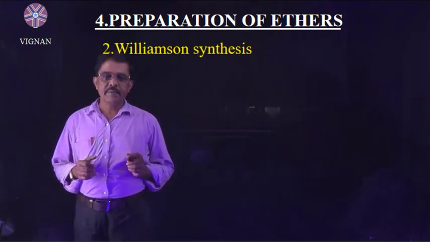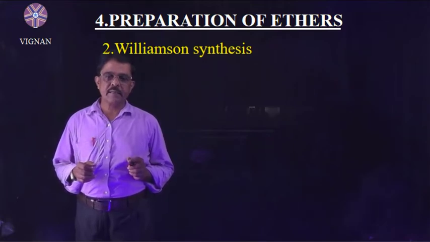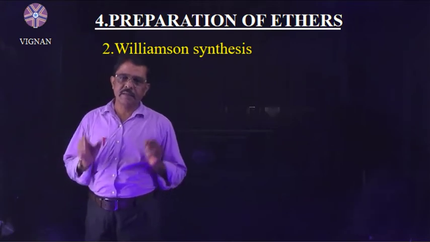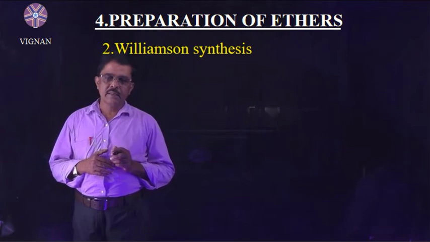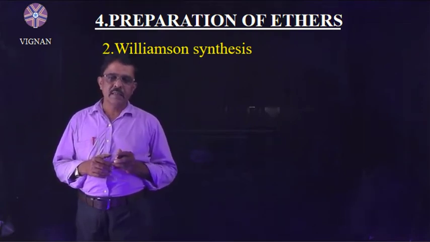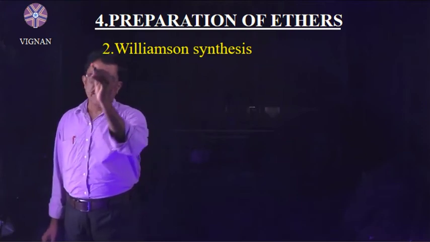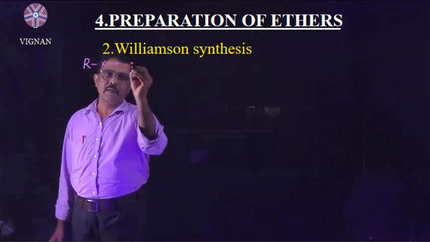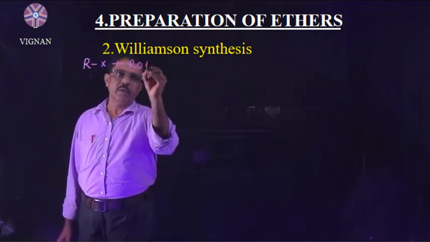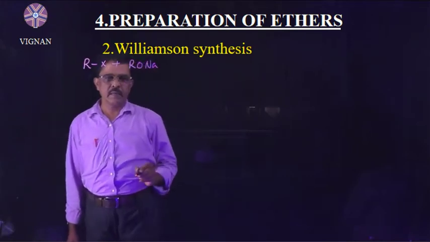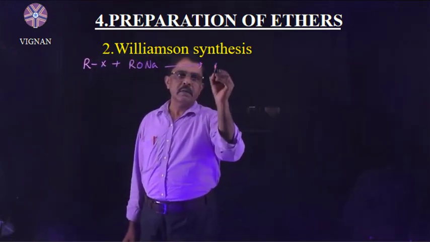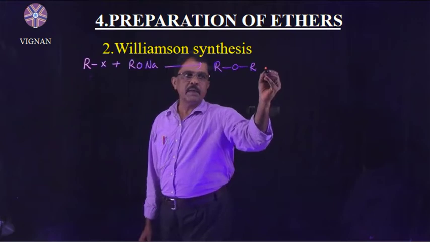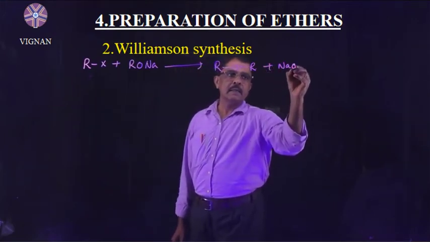Second method of preparation is Williamson synthesis. This is a very important method of preparation of ethers. In the Williamson synthesis, alkyl halide reacts with sodium alkoxide to give ethers. So I write alkyl halide, RX, plus RONa, the sodium alkoxide, gives ether ROR plus NaX.